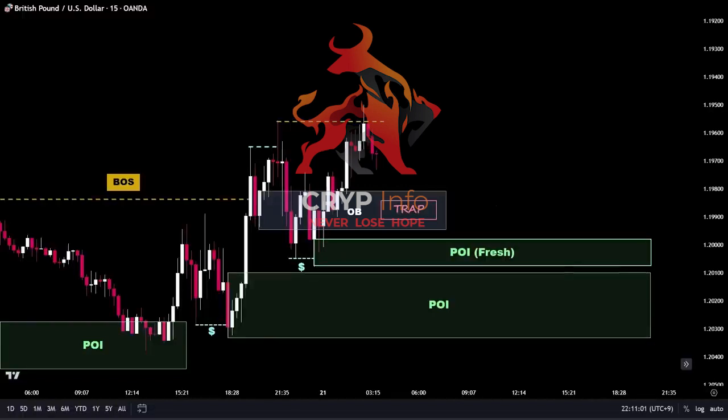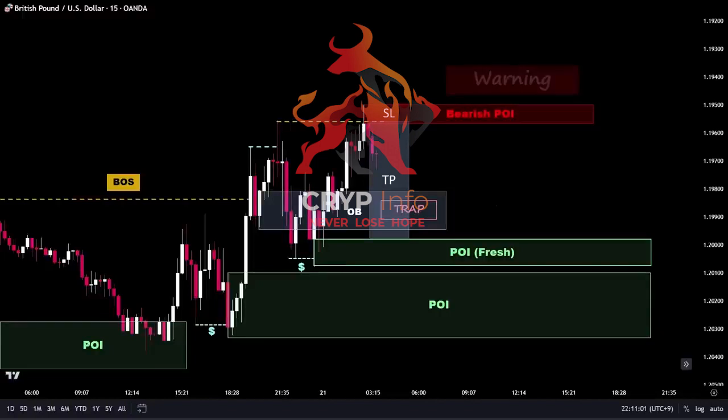To further analyze the trade setup, we can switch to the 1-minute time frame and look for a valid change of character pattern. Once identified, we can consider taking a short position with the recent POI zone as the target for taking profit. It's important to note that this trade setup goes against the dominant trend of the market, as the market is in an uptrend. Since the price couldn't make a valid break of structure, we can consider it as a short-term selling opportunity.